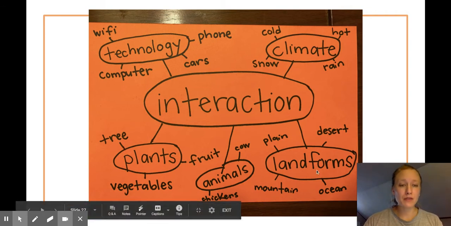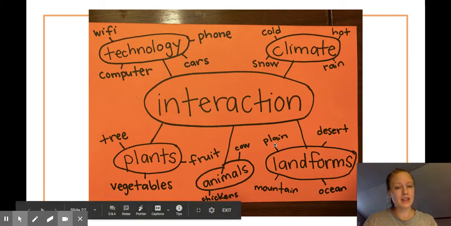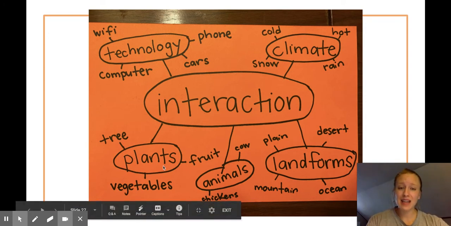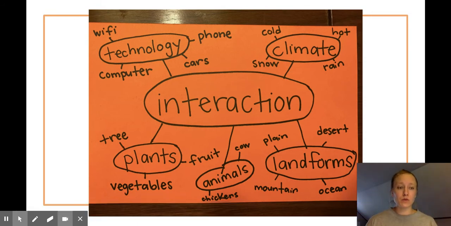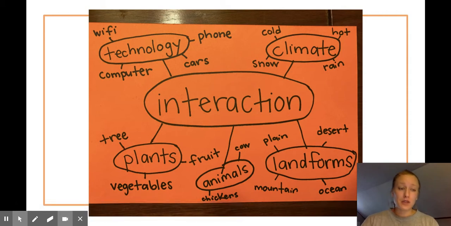We can also think about landforms. Humans living by the desert or in the desert. Humans living on the plain or mountains or oceans. So the interaction between landforms and humans. You can also think about plants and animals, right? They're a part of nature. So humans interact with animals. Cows, chickens, all the animals, but those are some examples, especially since we eat those animals.